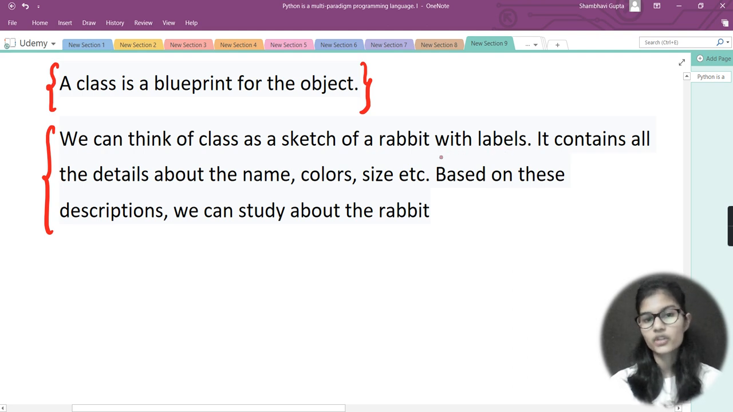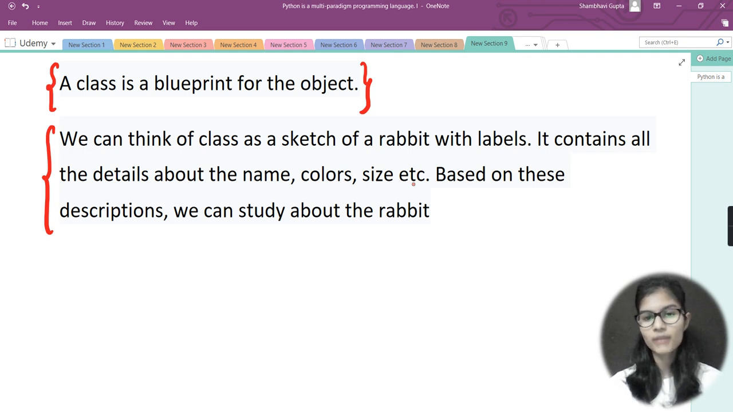As I just mentioned for the pen, we can think of a class as a sketch of a pen with labels, or as a sketch of a rabbit with labels. It contains all the details about the name, color, size, etc. Based on these descriptions, we can study the rabbit. So a class actually consists of all the details from which we can study a particular object.